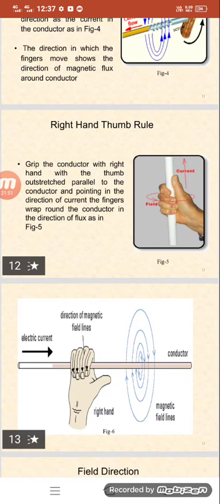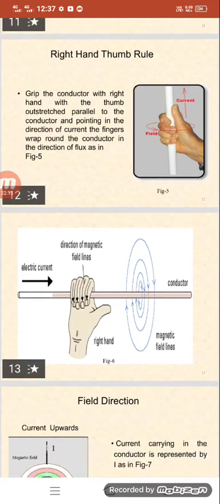Suppose we are taking one electric conductor with our right hand, indicating the thumb in the direction of the current, and the remaining fingers wrapped around the conductor. The thumb indicates the direction of the electric current, and the wrapping fingers indicate the direction of the magnetic field lines.